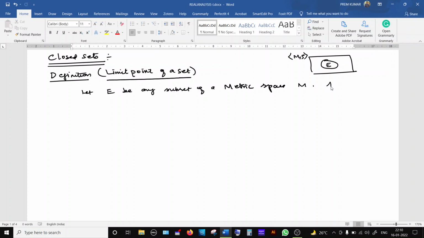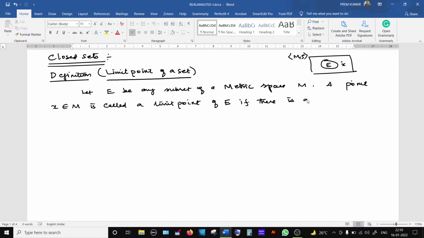Now let the point, say X, be in M, not necessarily in E. It may be here or it may be sometimes here. Anything is possible. Suppose X is in M. A point X in M is called a limit point of the set E if